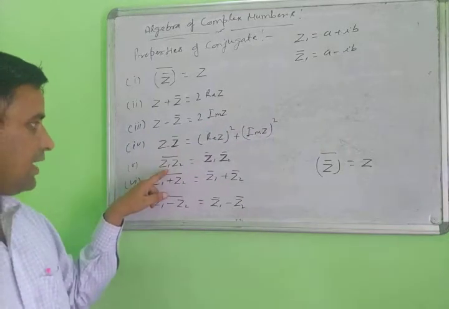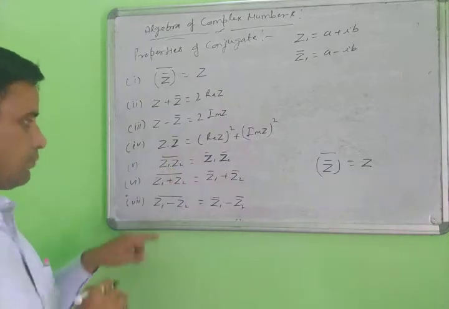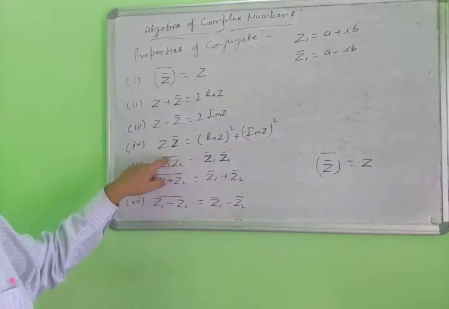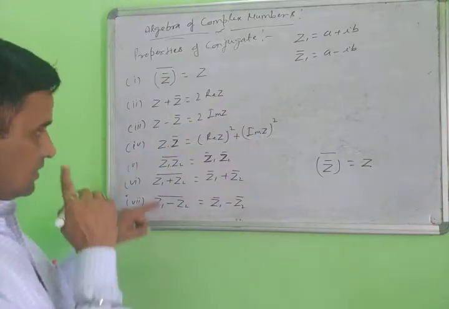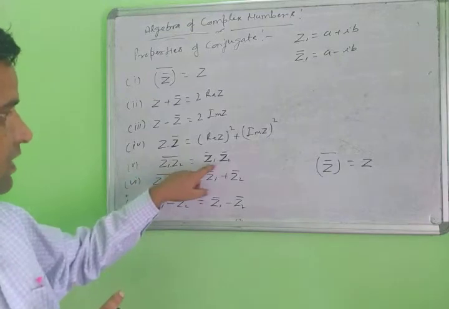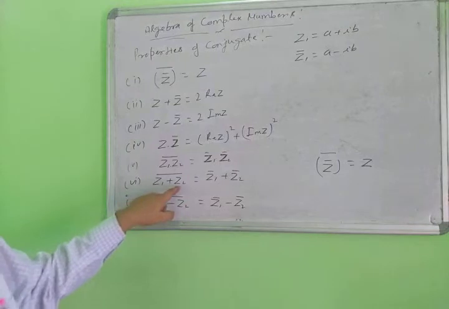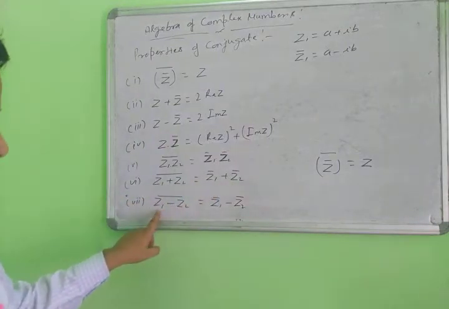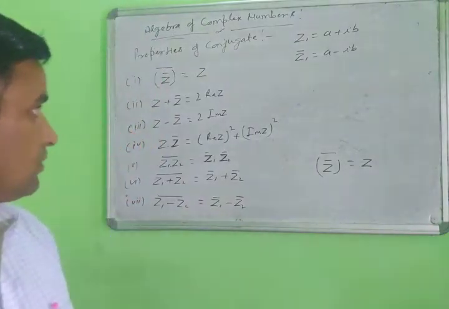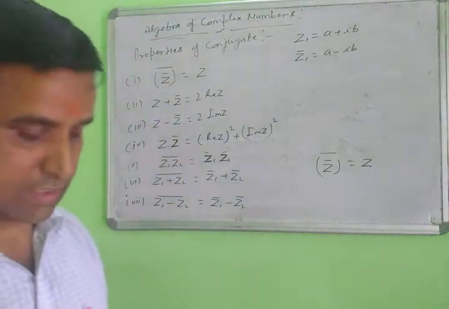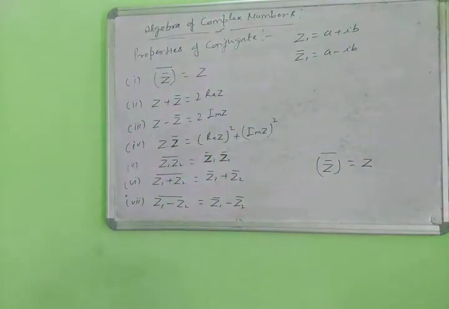Then, the conjugate of the product, the conjugate of z1 z2 as a whole, equals the product of the separate conjugates of z1 and z2. When you take the conjugate of an addition form, you can separate it again. Likewise for multiplication form, the property of the separate conjugates applies. Then you solve it. So these are the properties of the conjugate. You have learned it, and now the next part.